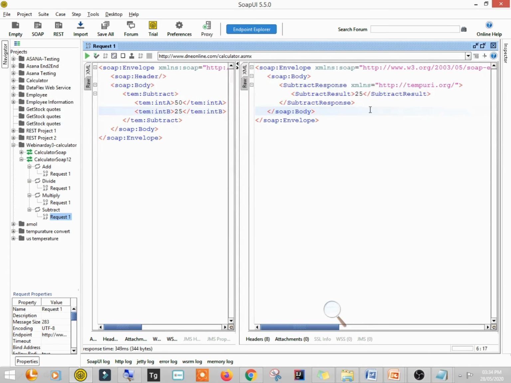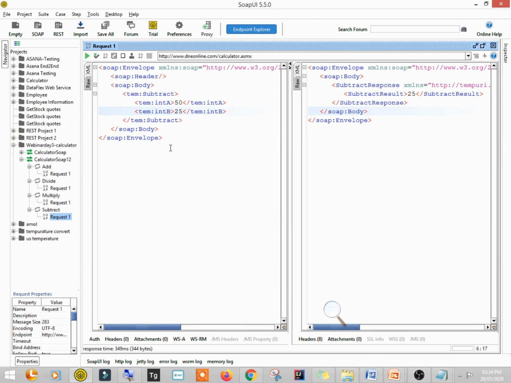So in this way there are so many web services that developers create, and we can check them from here, right? But actually this is not the correct way of testing this. This is just a way to see how these web services are there inside this WSDL and how they are working.